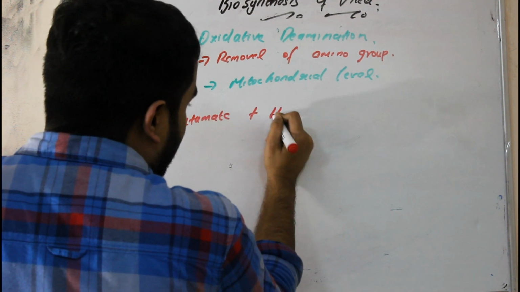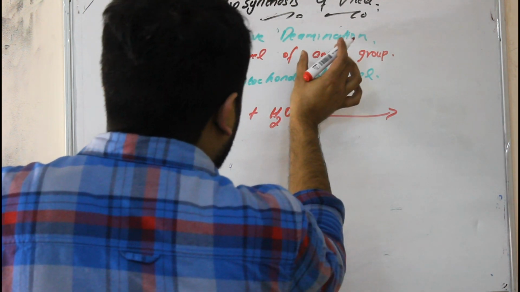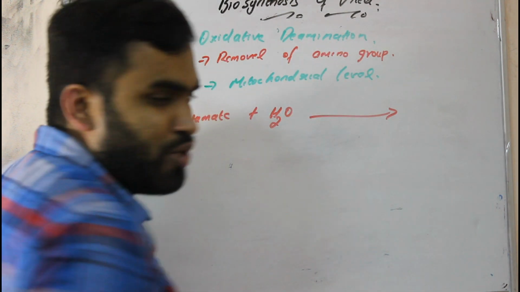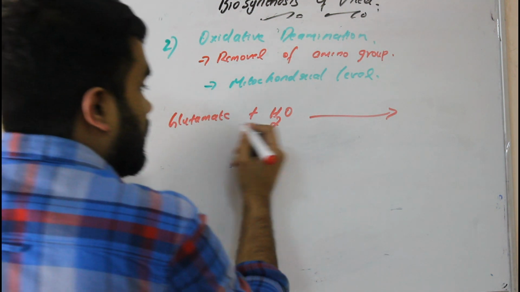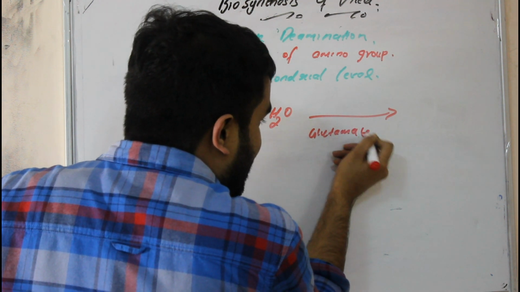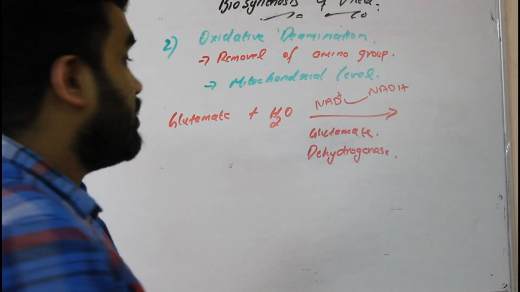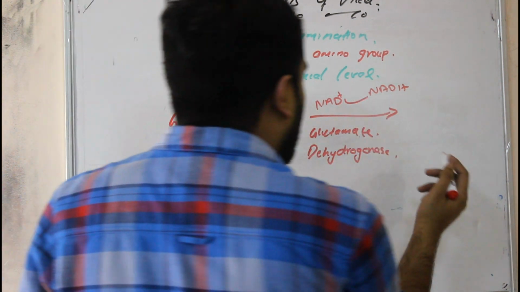The reaction is glutamate plus water. Here the process is deamination, so the enzyme is glutamate dehydrogenase. So what will they form?